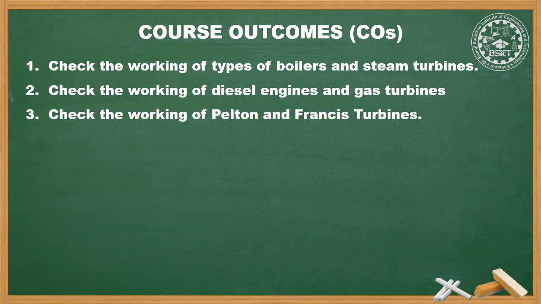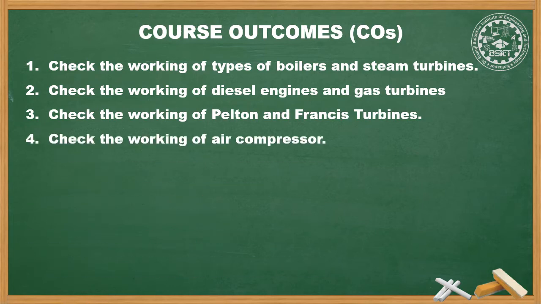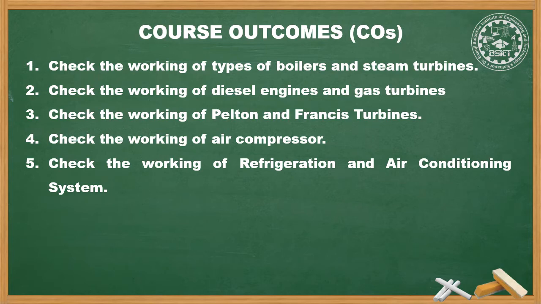Third, check the working of Pelton and Francis turbine. Again the same for Pelton and Francis turbine. Fourth, check the working of air compressors, and last, check the working of refrigeration and air conditioning system. So these are the course outcomes. Course outcomes are based on the chapters, and each chapter is defined by a certain course outcome.